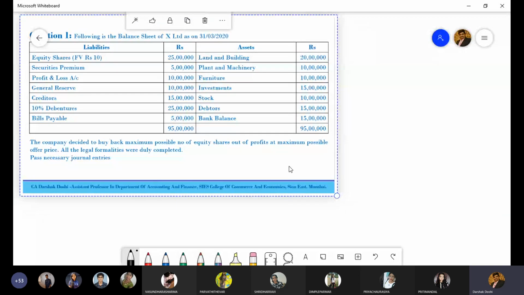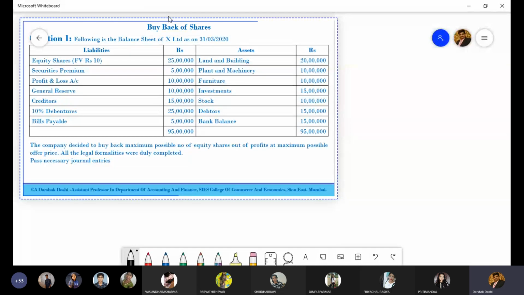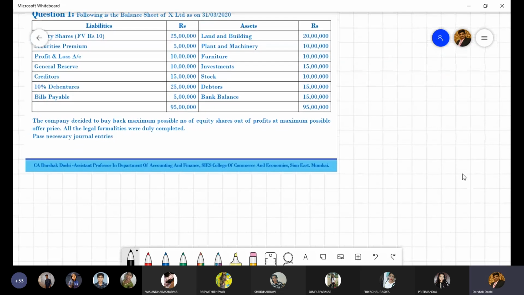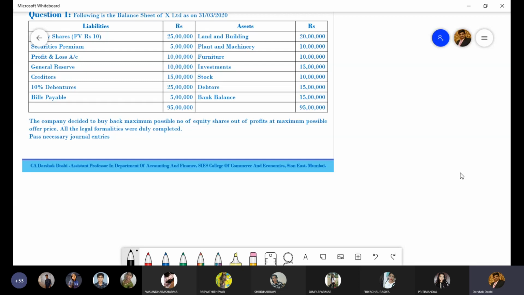Let me know once the format is done so that we can go ahead. So we need to find out maximum number of shares and the offer price, and then we will start with the journal entries.